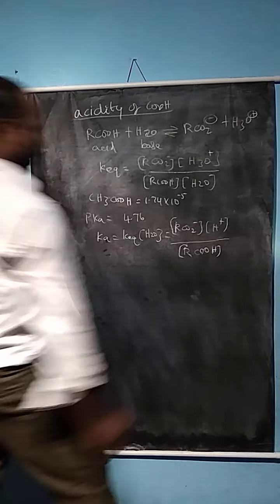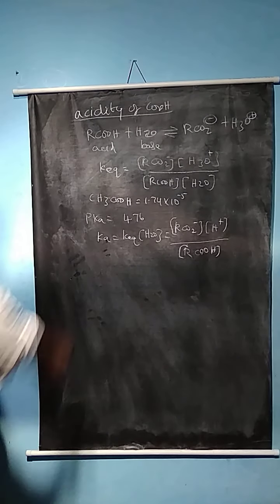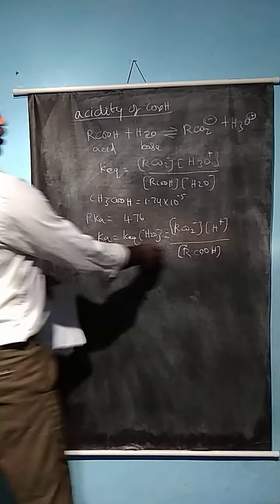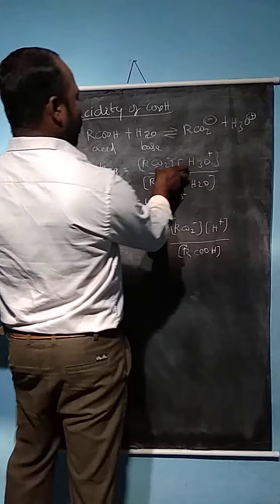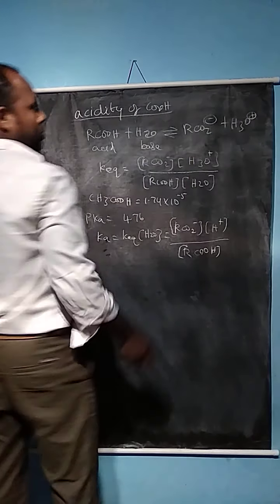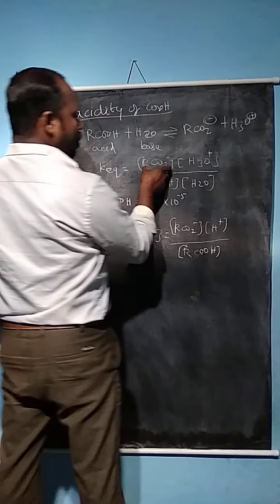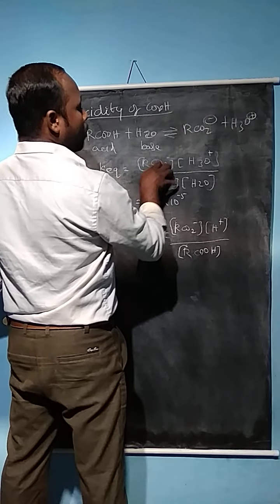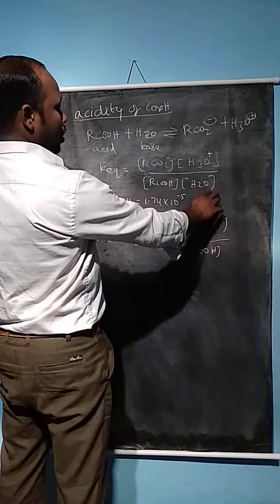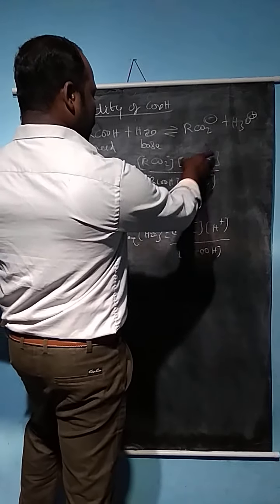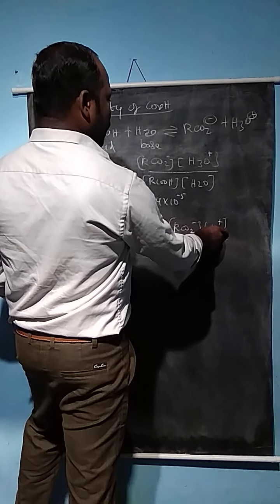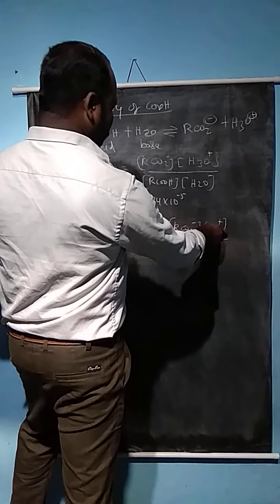This is a combined equation of ionization of acids in water with equilibrium reactions. Here we have RCO2 minus and H plus, written as the conjugate base and conjugate acid, so it can give the proton easily, or accept the proton very easily. Here we have the acid and the water molecule. Here also it is the same, but instead of the conjugate acid we have written H plus.